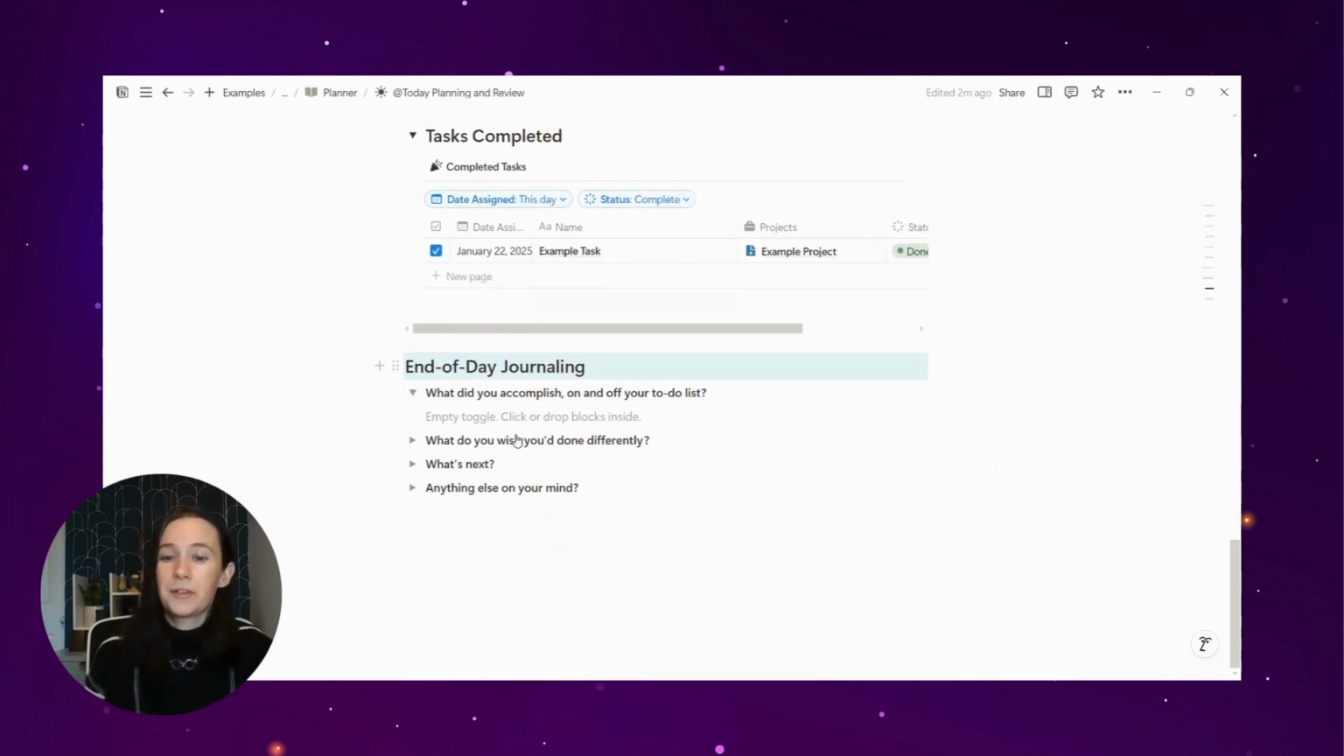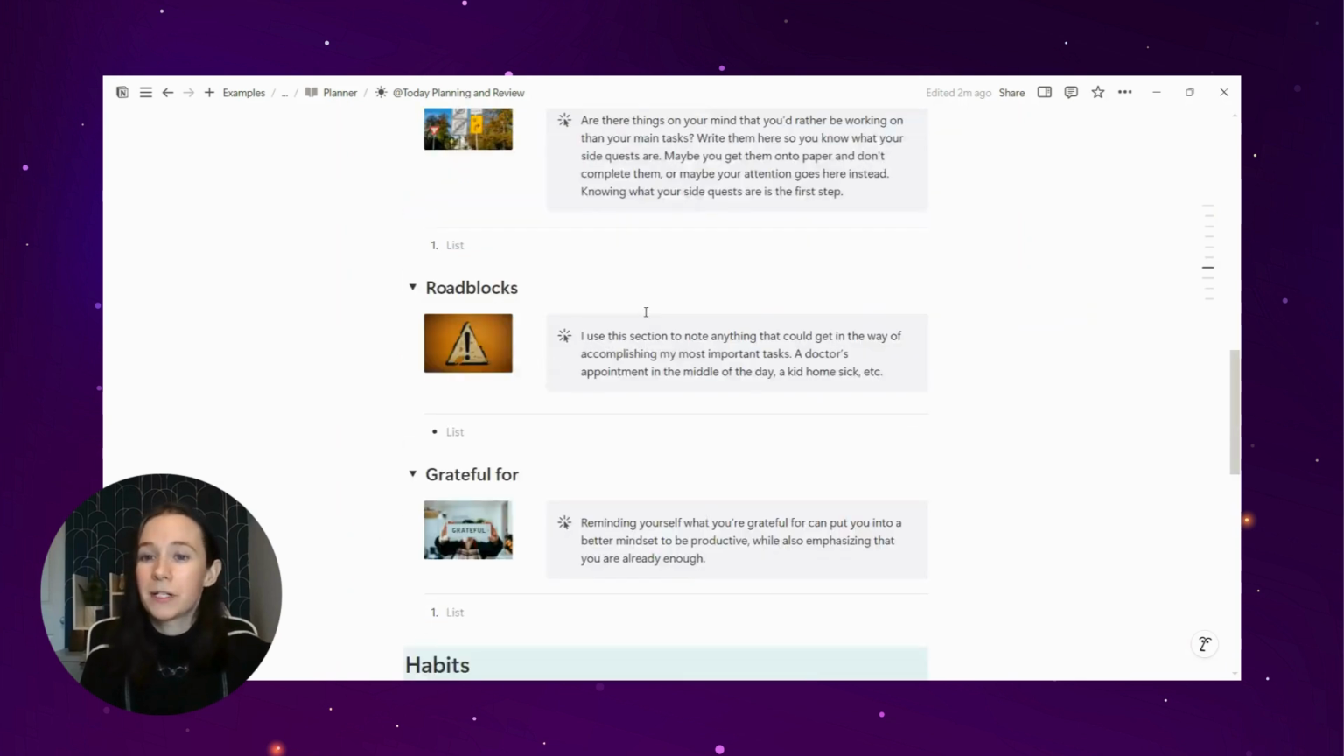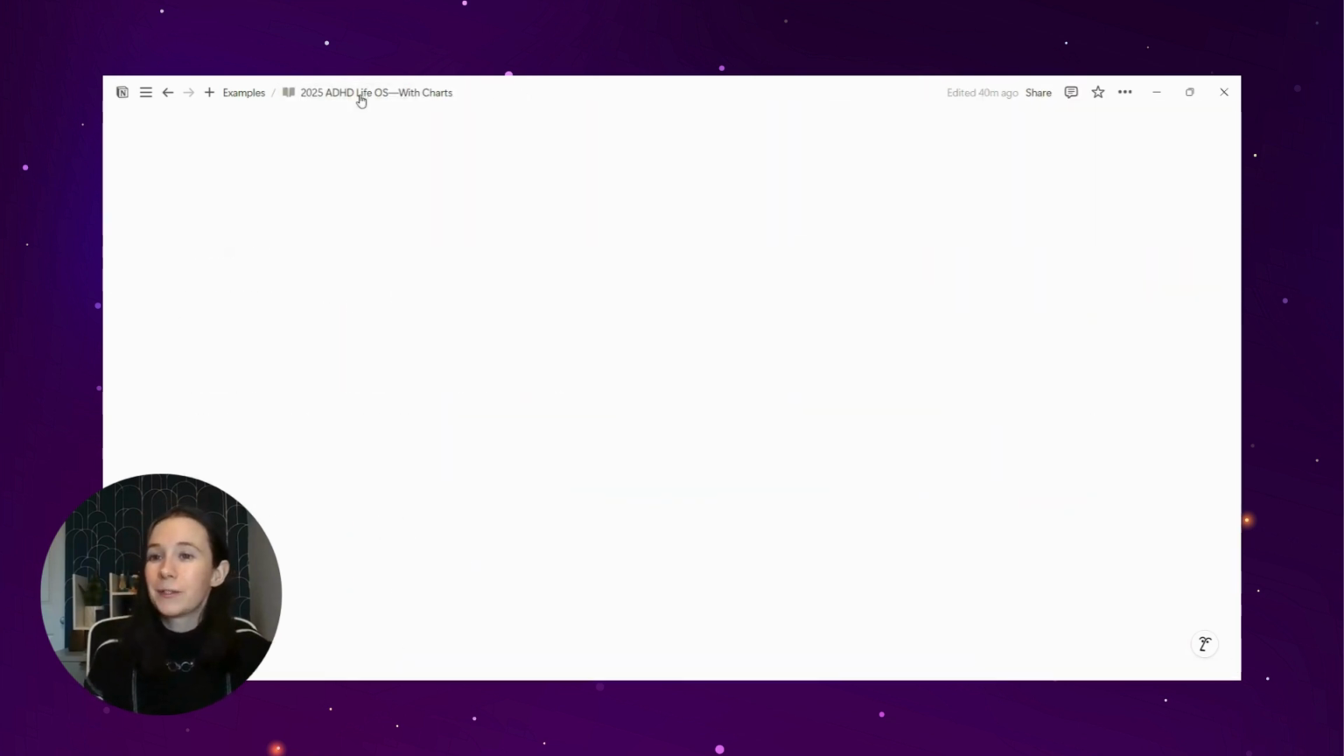And then again, there's just some journaling, what you accomplished on and off of your to-do list, because sometimes, I don't know about you, but I'll get distracted. I'll do another task, but I'll forget to write down that that was what I was working on. So I have this here. If I do accomplish something, I can write it down somewhere. What I wish I'd done differently if I had a bad day, what's next, and anything else on my mind so I can just brain dump before my day is over and close that out. So this is where the kind of magic happens for every single day.